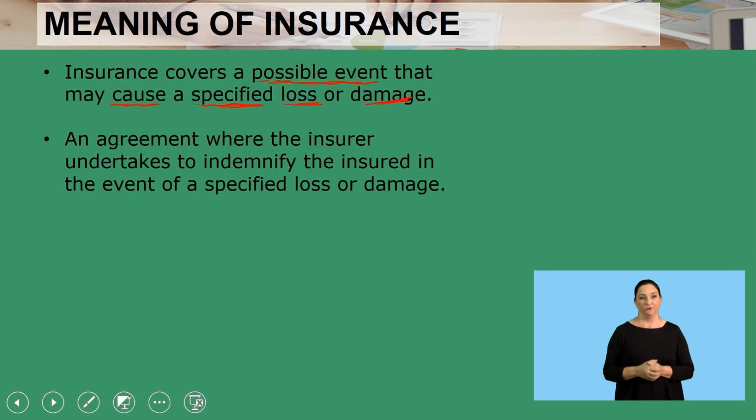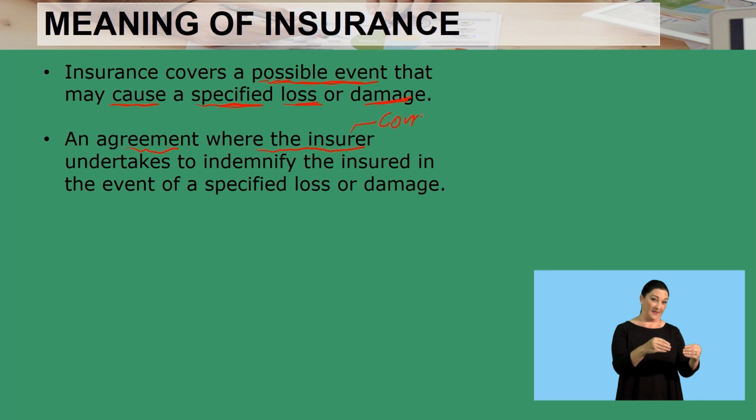Then, this is an agreement where the insurer, meaning the company offering the cover, undertakes to indemnify the insured. This is your OutSurance, this is your Old Mutual, the insurance companies that are offering the cover.